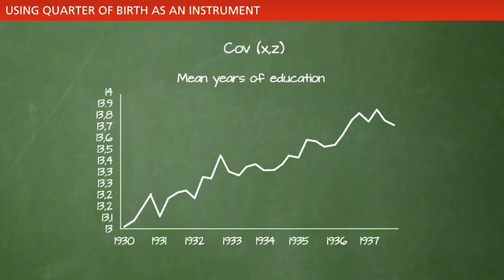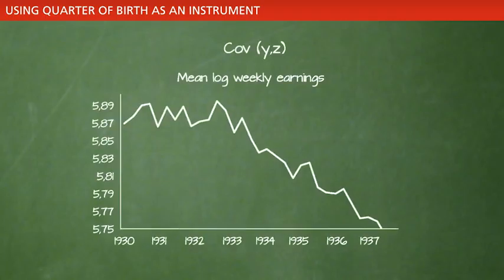Using US panel data on birth cohorts from the 1930s, we find clear seasonal patterns in the mean years of education. Thus, quarter of birth, in part, affects your level of education. This is a graphical illustration of the covariance between the instrument Z, quarter of birth, and the independent variable X, years of education. The next figure shows the covariance between log earnings and quarter of birth. Here we also find a clear seasonal pattern. Log earnings partly depends on your quarter of birth.